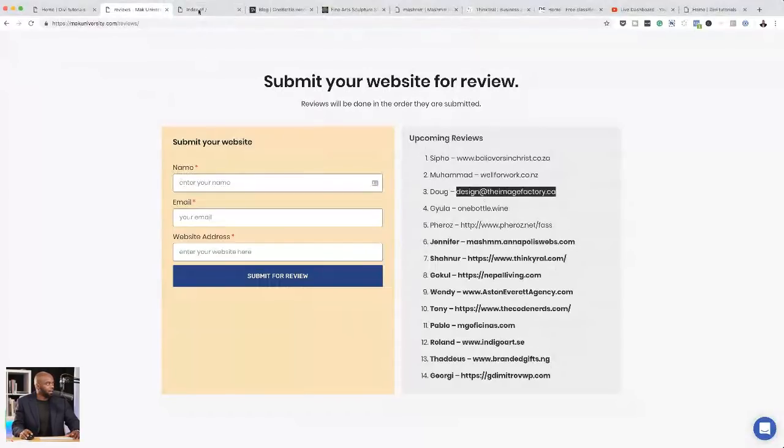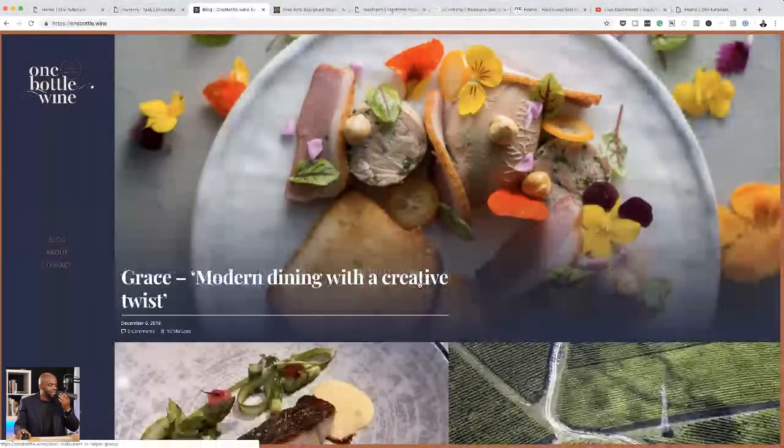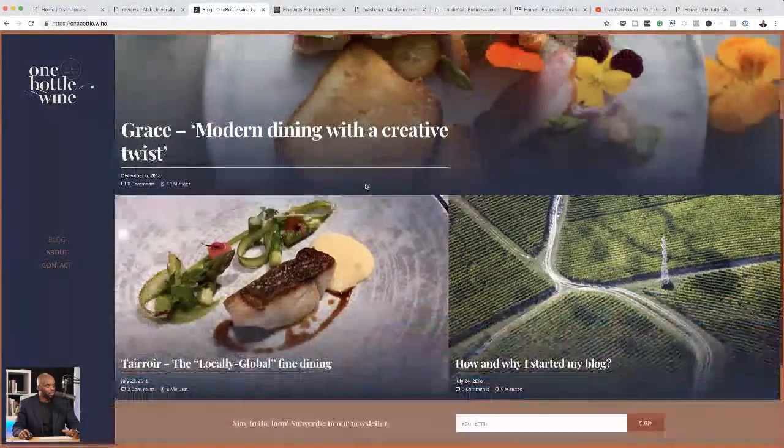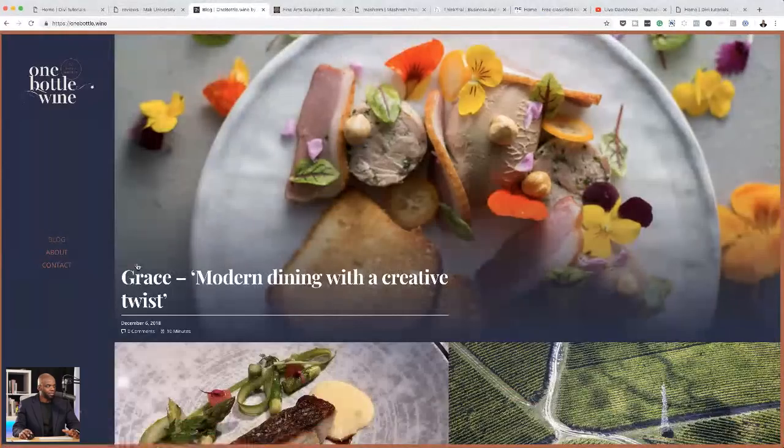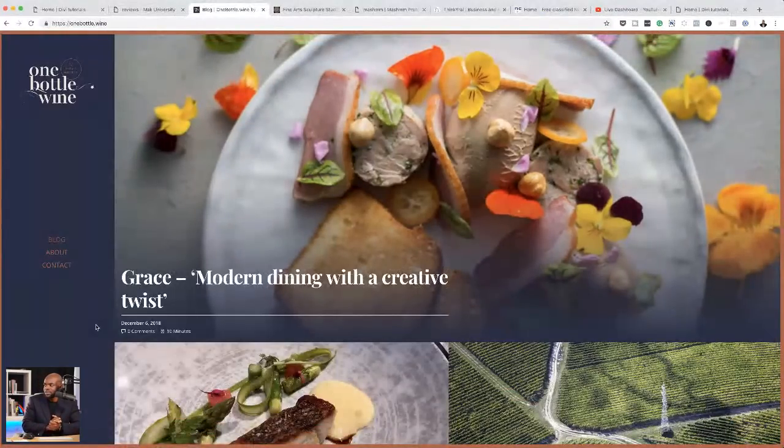Okay, so let's take a look at the next one here. So I'm just going to close this. And wow. First impressions, this website looks really, really nice. It's clean. I like the colors. And also the use of images here is really nice. This is a beautiful website. Okay, so that's just my first impression. When I take a look at this site, it looks really nice.